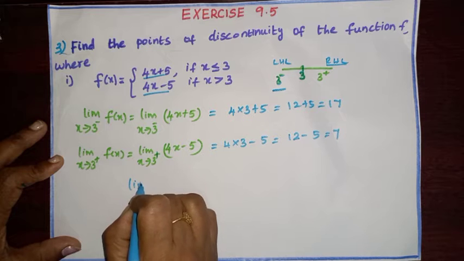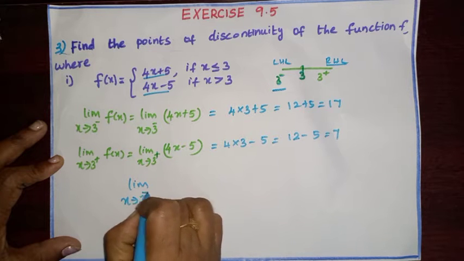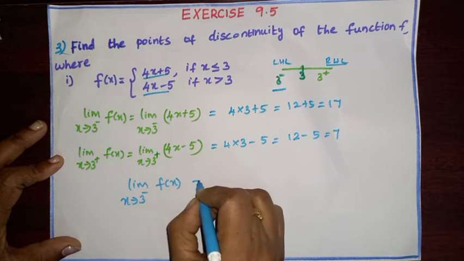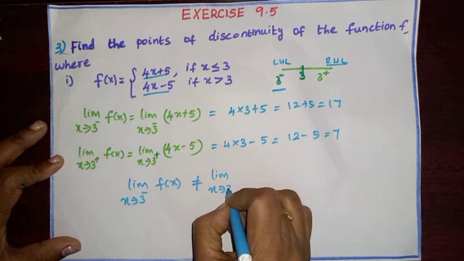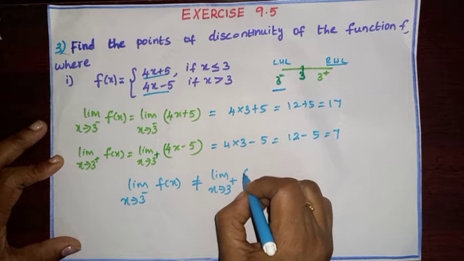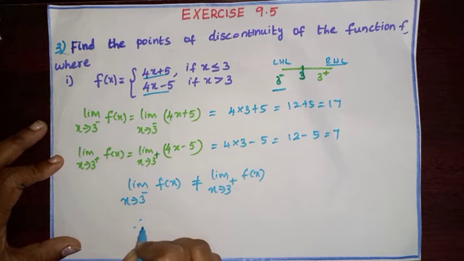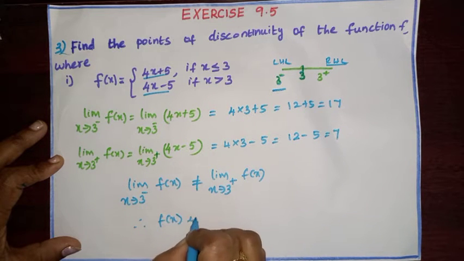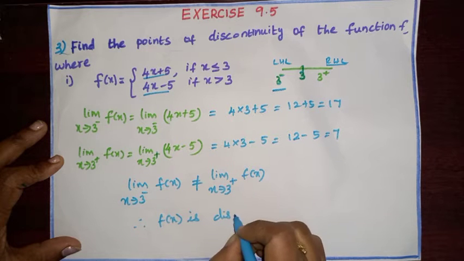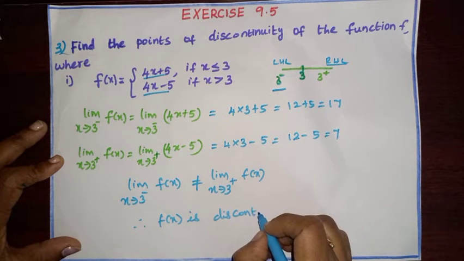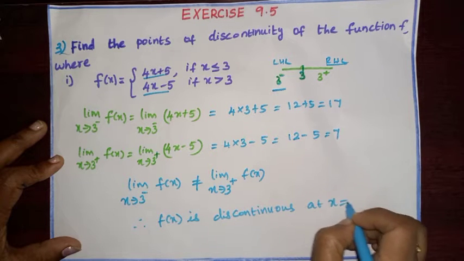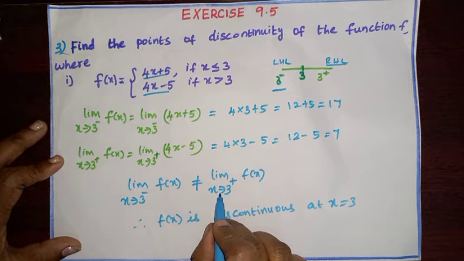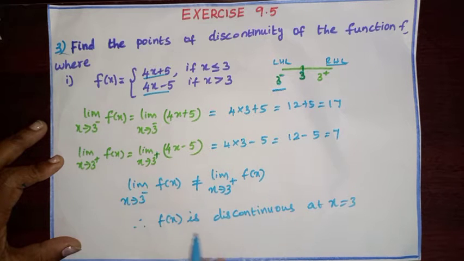Now limit x tends to 3 negative f of x is not equal to limit x tends to 3 plus f of x. Therefore, the given function f of x is discontinuous. It is not continuous at x equal to 3. Since the left hand limit is not equal to the right hand limit, the given function is discontinuous at x equal to 3.